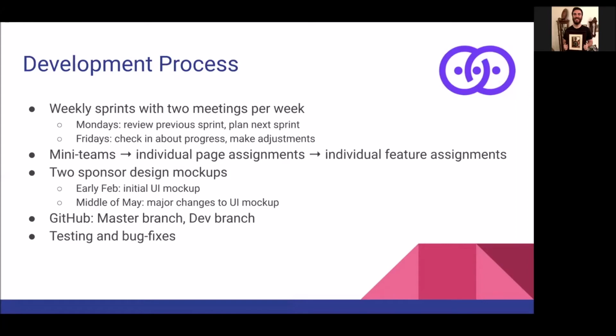For collaboration, we use GitHub with a master branch, that's our working branch that we use for our website, and then a dev branch, just in case we break something. Towards the end, we ramped up our testing and bug fixes, and we could have done testing earlier, but we're doing it now.